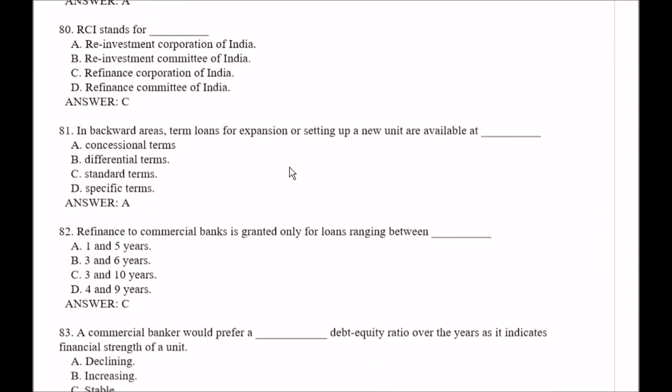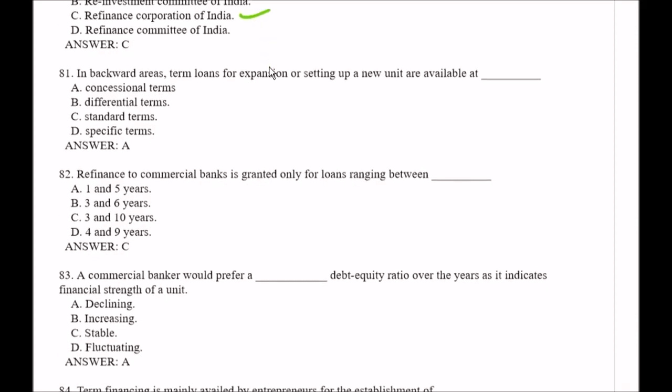Question number 80. RCI stands for, options are option A Reinvestment Corporation of India, option B Reinvestment Committee of India, option C Refinance Corporation of India, option D Refinance Committee of India. Right answer is option C, that is Refinance Corporation of India.